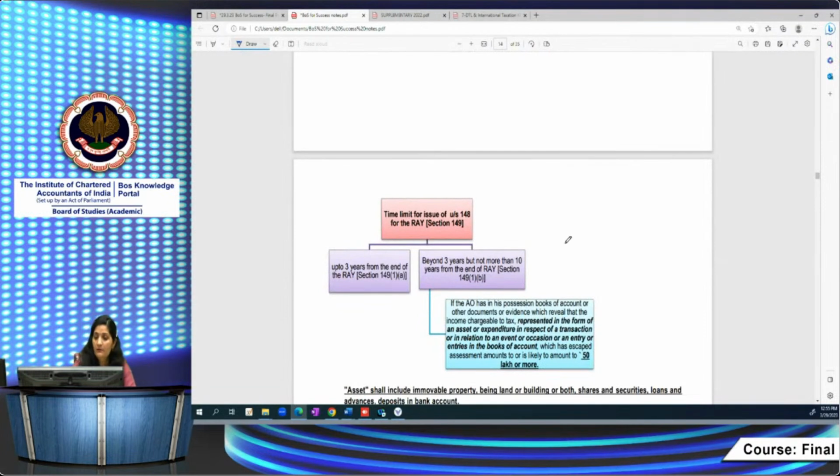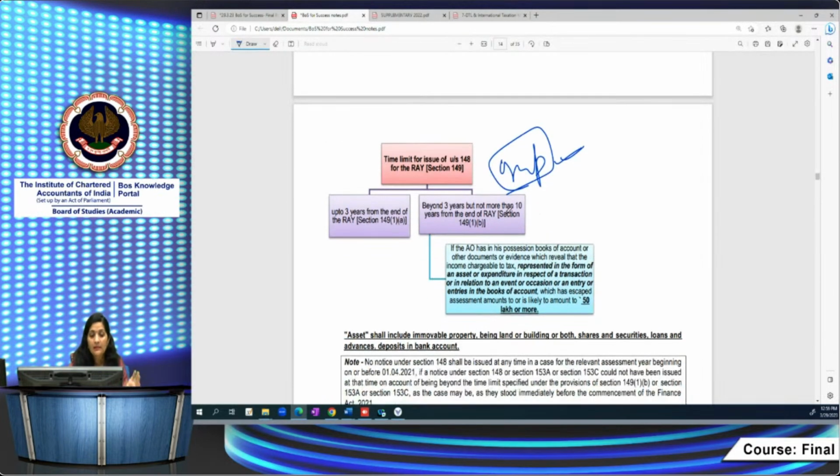What is the time limit? Very important. Based on this, a question can be asked. Whether the notice is issued within that time limit will make the notice valid or invalid, right? So this time limit is very important. There are two time limits: up to 3 years from the end of the relevant assessment year, notice can be issued; or beyond 3 years also notice can be issued, but not more than 10 years from the end of the relevant assessment year, in case the AO has in possession books of accounts, documents, or evidence which reveal that the income chargeable to tax